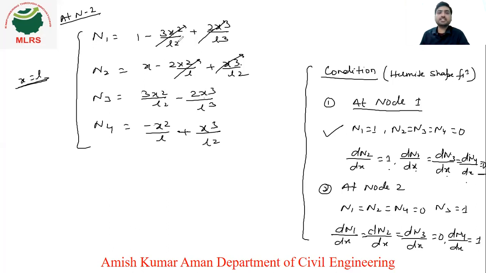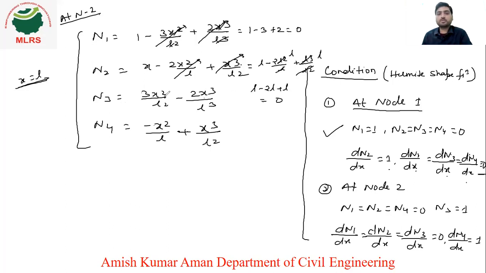Now if you put here x is equal to L, so L square cancels. See, if you put here L, then it will be L square. So 3L square upon L square, L square cancels. So it will be 1 minus 3 plus, here L cube cancels, plus 2. So it will be 0, right? Coming to here, x is equal to L. So if you put L here, this will be L minus 2L square upon L plus L cube upon L square. So this will be L only, this will be L only. So L minus 2L plus L. So again it will be 0, right?